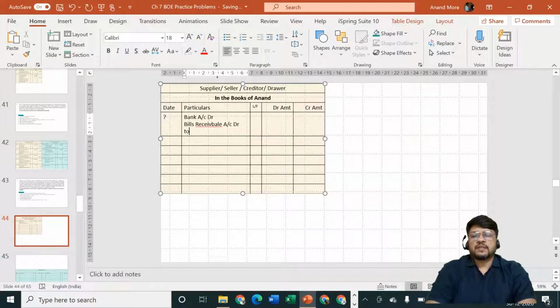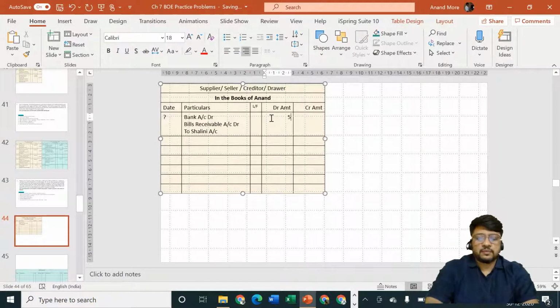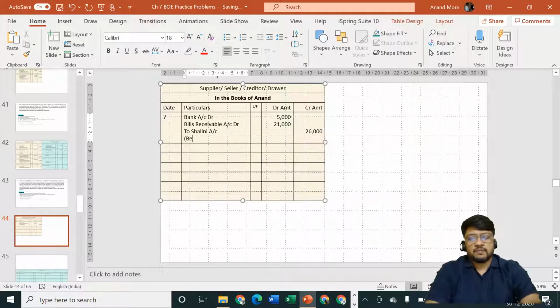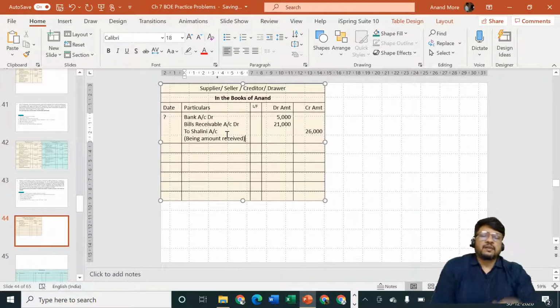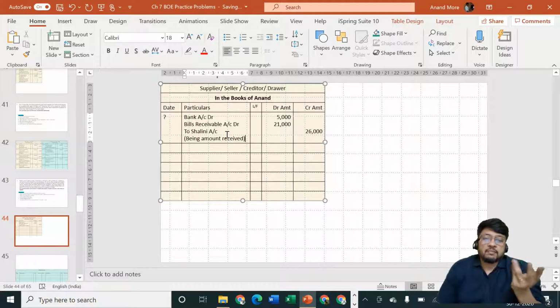All these things are given by whom? Shalini. To Shalini account. Bank account debit is rupees 5,000. Bills receivable account debit is 21,000. And all these things are given by Shalini, whose account was having a credit balance of rupees 26,000. So we'll specify being amount received. Full stop. You may specify extra, being amount received by cheque and by bills receivable, etc.